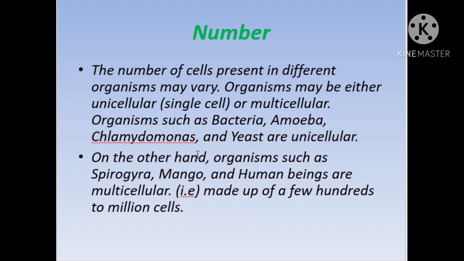This chlamydomonas is a type of algae, and it is unicellular. It is found in stagnant water, maybe in fresh water or in sea water. In general, chlamydomonas are found only in water, that is, aquatic in nature. And what is a yeast? The yeast is also a unicellular organism, and it is involved in the process of fermentation.